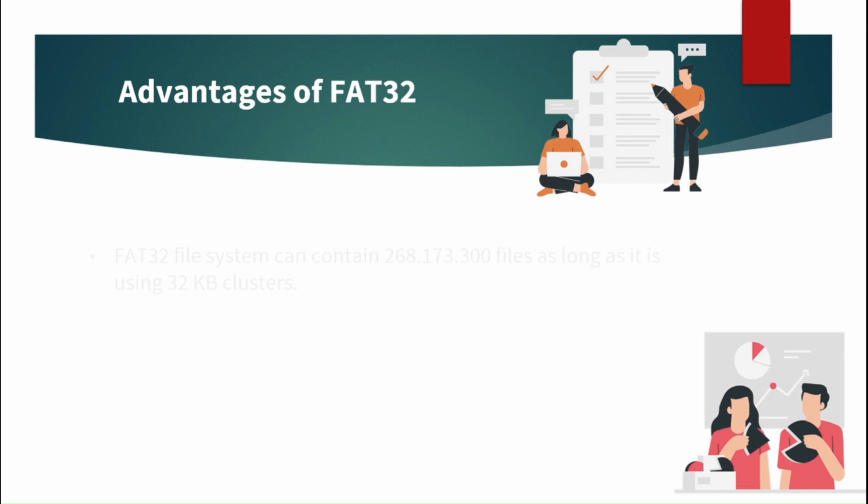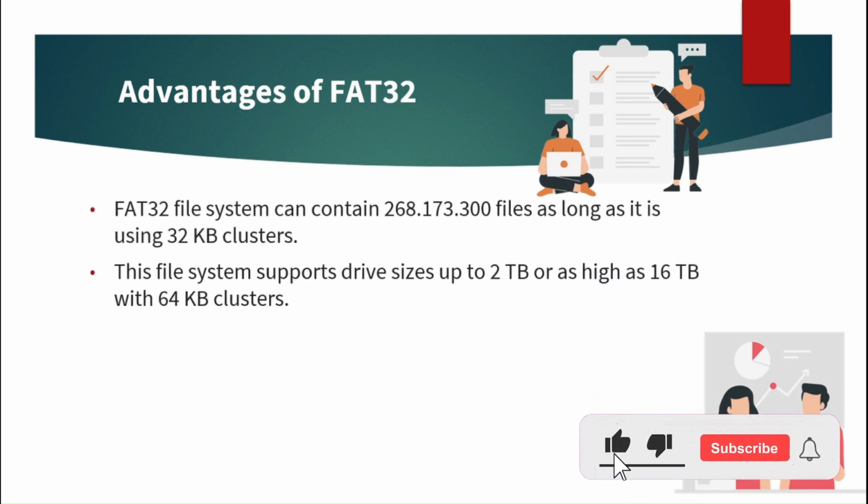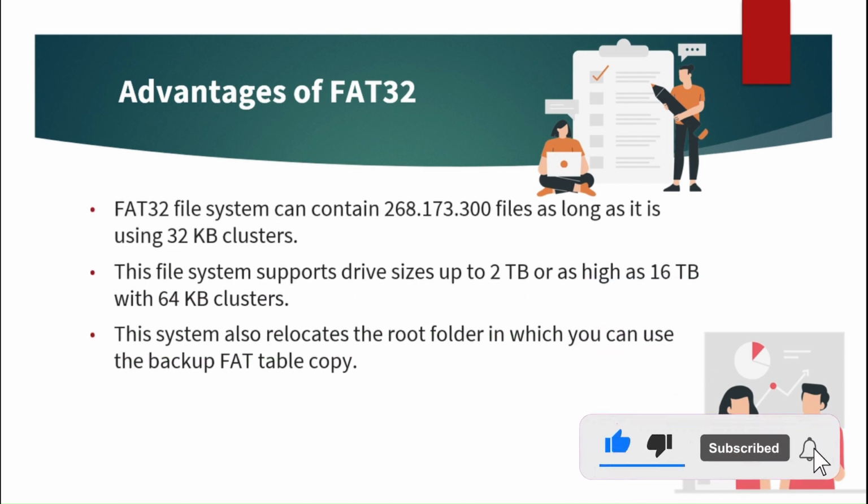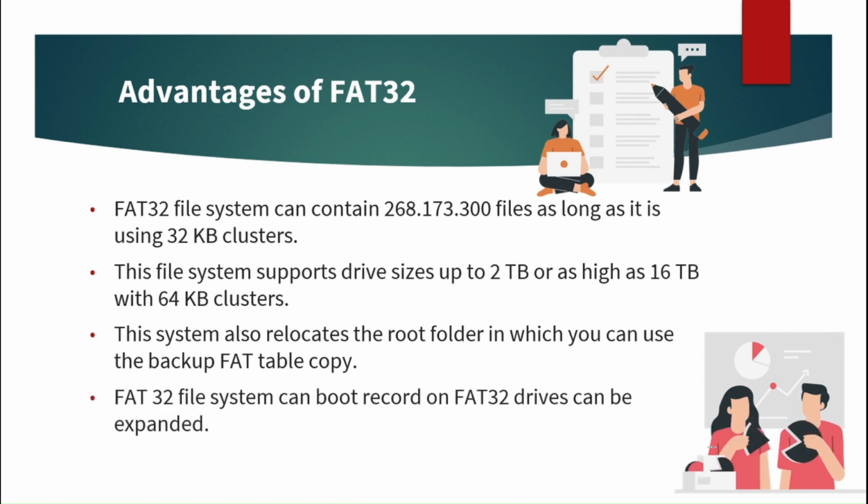Advantages of FAT32. The FAT32 file system can contain 268,173,300 files as long as it is using 32 kilobyte clusters. This file system supports drive sizes up to 2 terabytes, or as high as 16 terabytes with 64 kilobyte clusters. This system also relocates the root folder, in which you can use the backup FAT table copy. The boot record on FAT32 drives can be expanded.